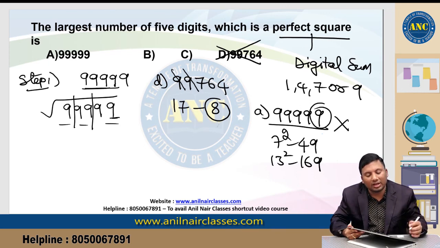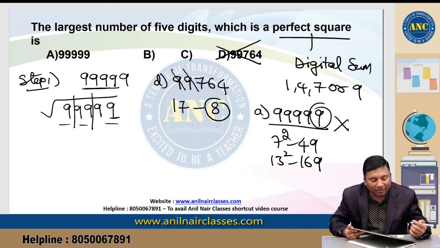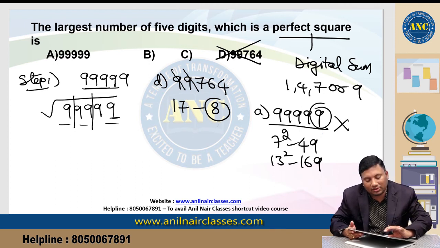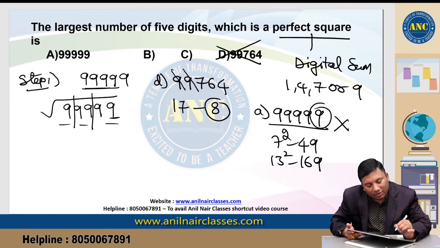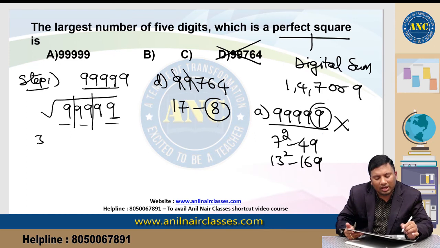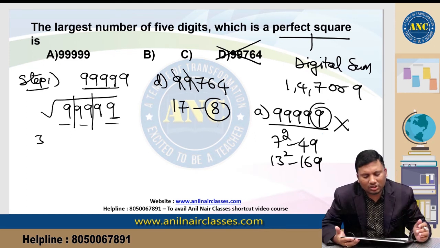I hope it is clear. What will be the nearest perfect square? Now let us see. What is the value closer to the largest number of 5 digits which is a perfect square?